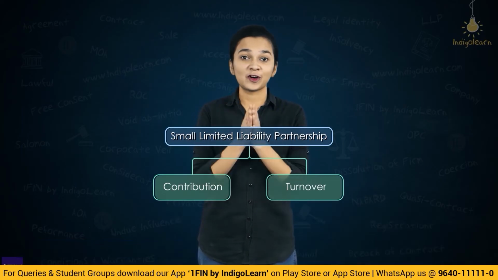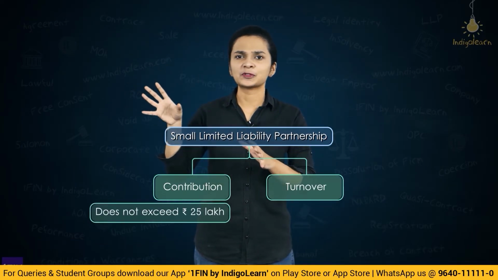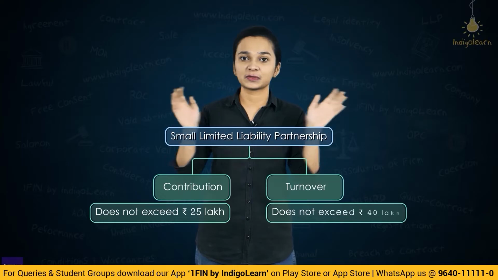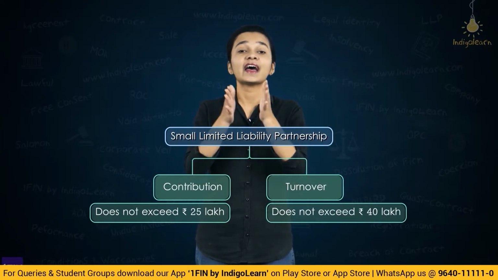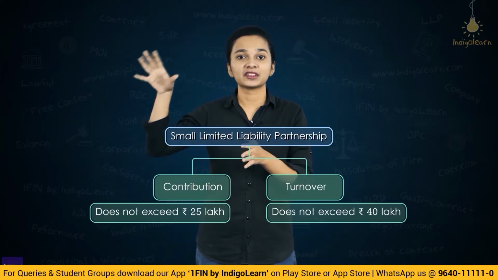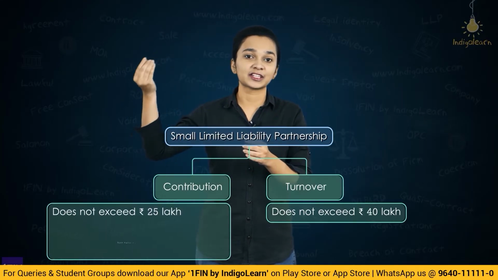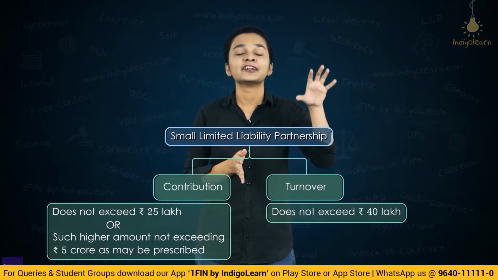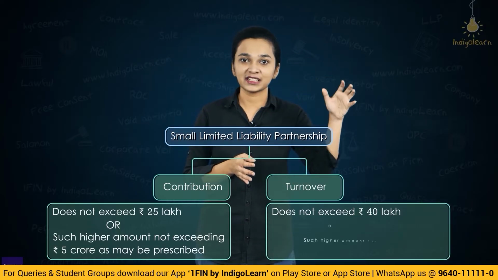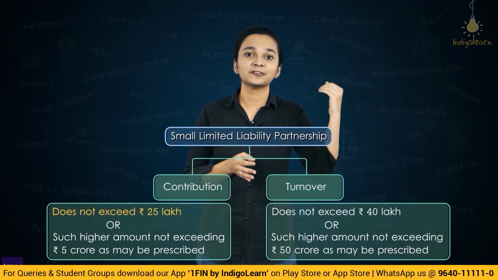So, these amounts of 25 lakhs with respect to contribution and 40 lakhs with respect to the turnover may be increased by the government if they want to do so, and these amounts may be increased with respect to contribution from 25 lakhs to a higher amount of up to 5 crore rupees, and with respect to turnover from 40 lakhs to an amount of not exceeding 50 crore rupees.